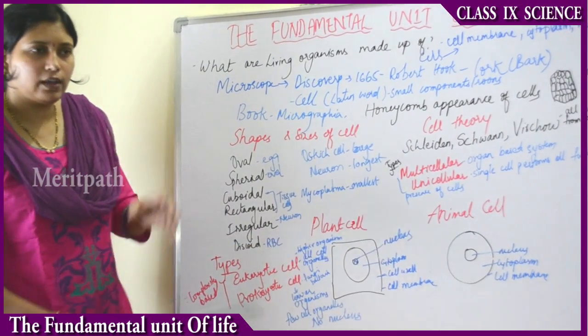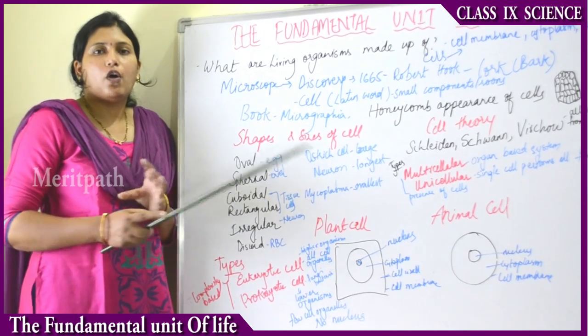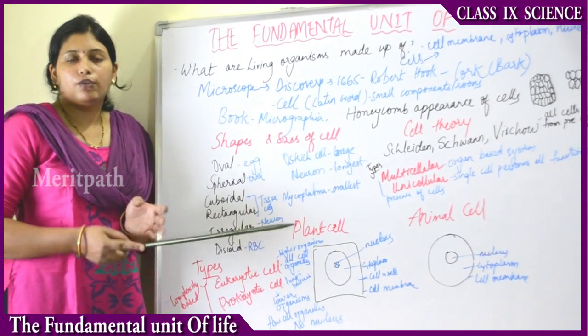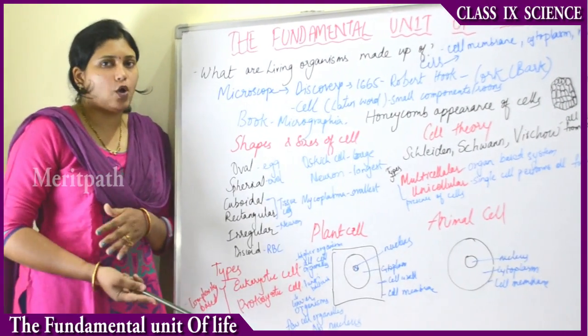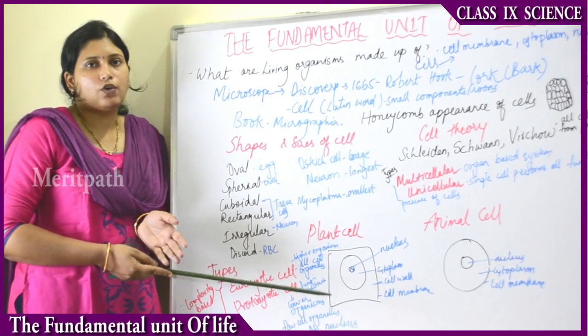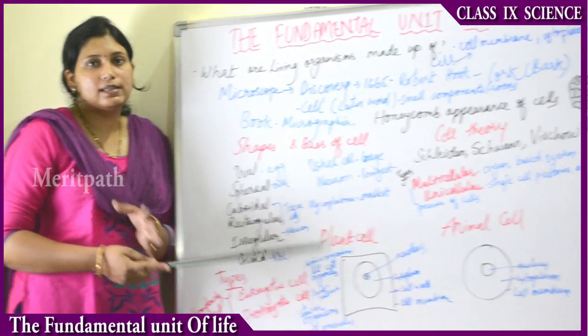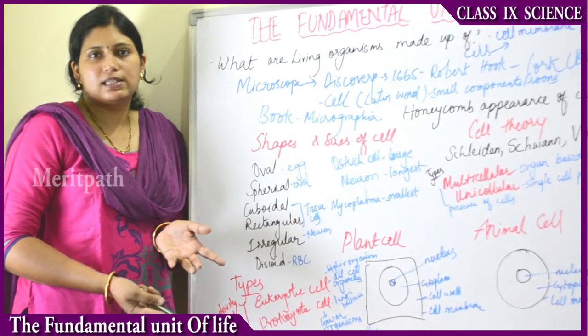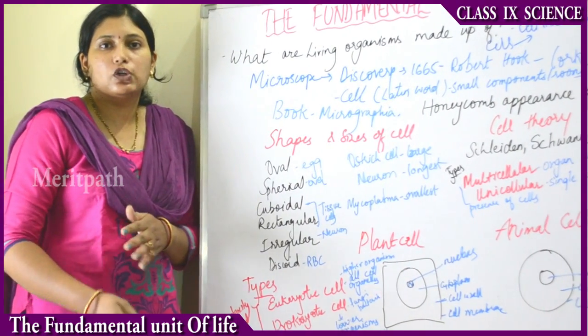Then coming to multicellular organisms. In multicellular organisms, a group of cells form together to form tissue. What do tissues form? Tissues form organs. What do organs form? Organs form an organ system. What does the organ system lead to? The organ system leads to the formation of an organism.